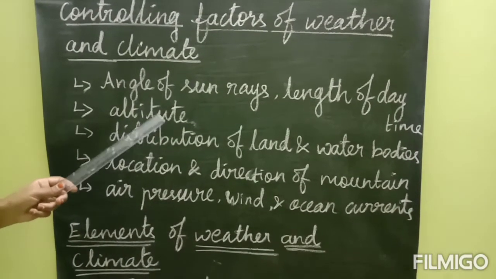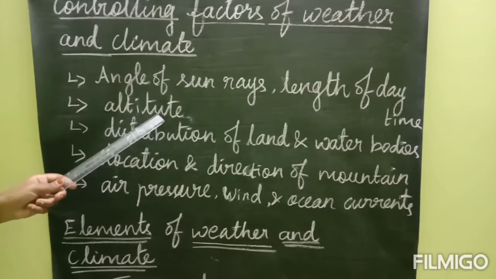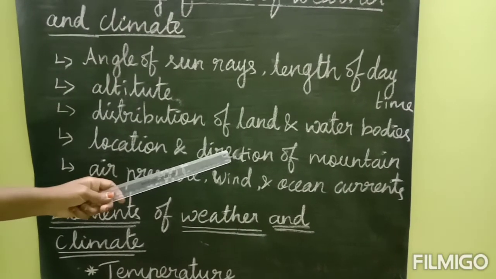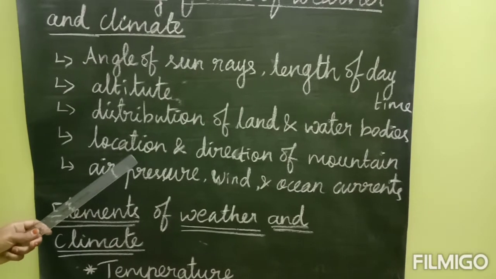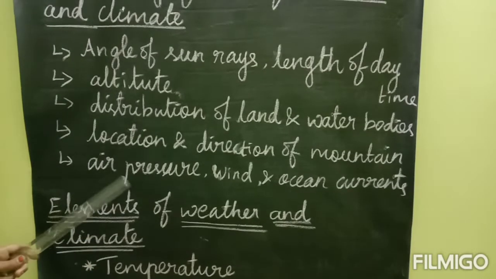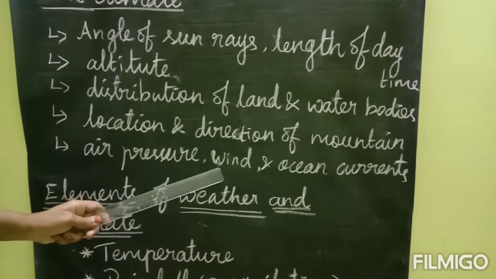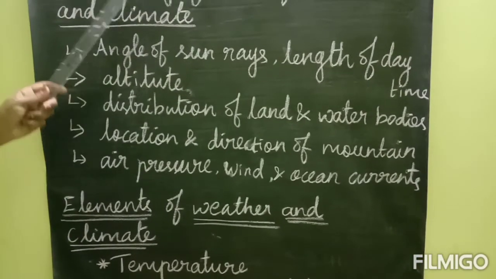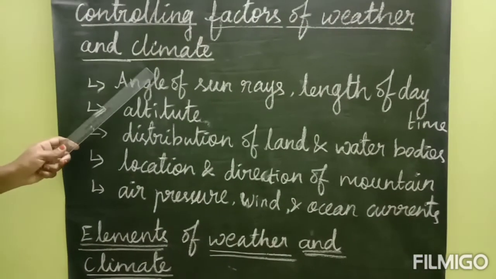Altitude is nothing, it's just the height of a land. Next one is distribution of land and water bodies. Next one is location and direction of mountain. Air pressure, wind, ocean currents. All of these control the weather and climate.